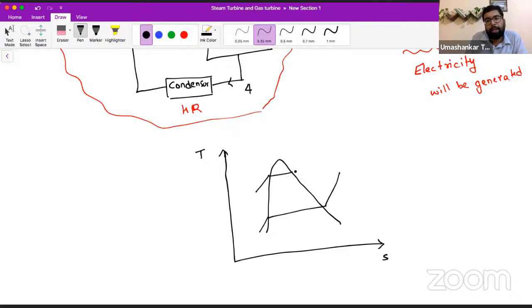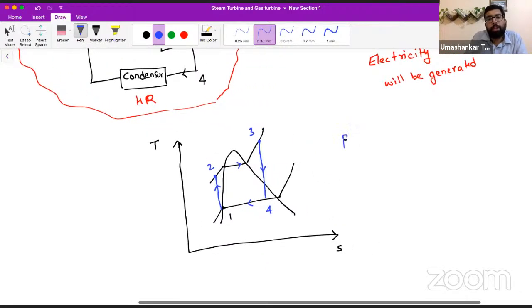This is our 1, this is our 2, this is our 3, and this was our 4.